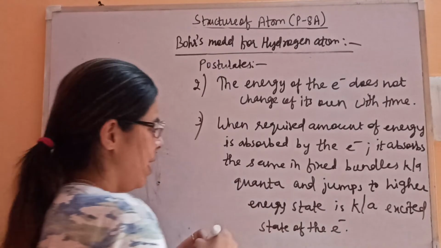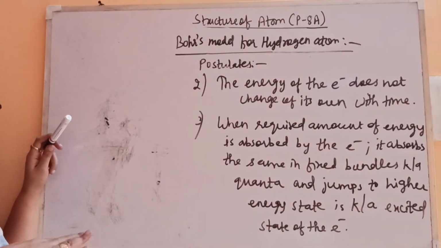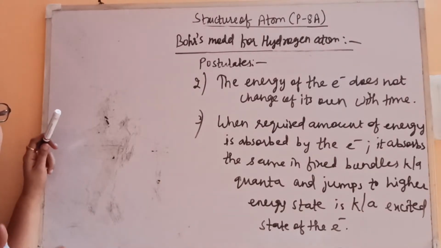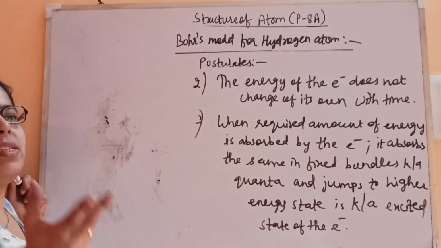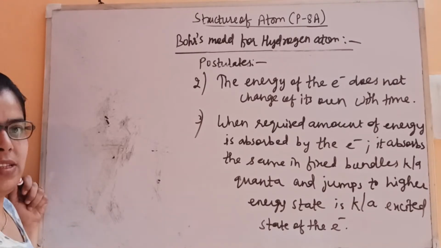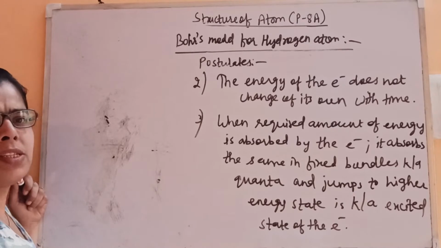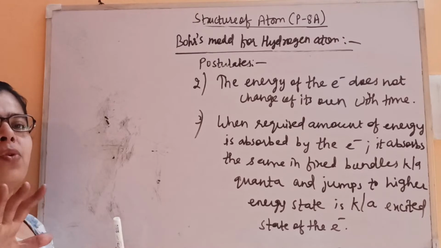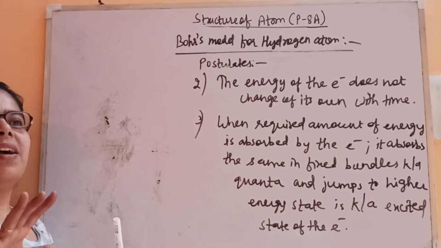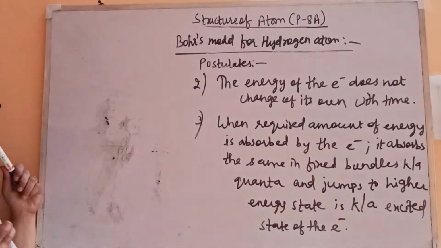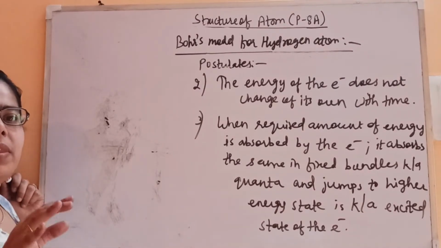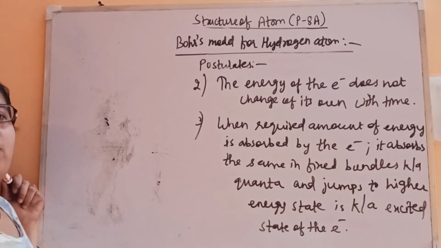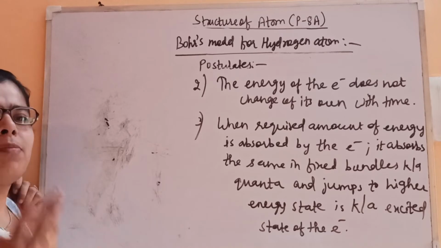Now in the excited state, the electron is not stable, because in its normal state, that is the ground state, wherever it is present, that is only stable. See, if we are sitting somewhere and someone says just go and sit somewhere else, that is not a possible state for us. That is the excited one, so that is not that much stable. Like suppose in class, if students are sitting quietly, that is basically their stable state. And when they keep on shouting and talking, they get excited, so that is the excited state, which is not that much stable.